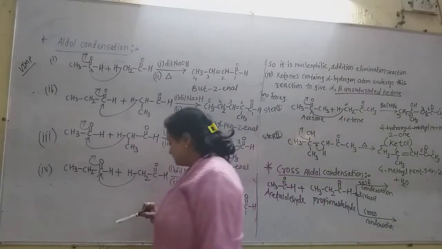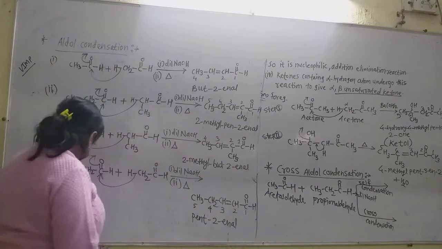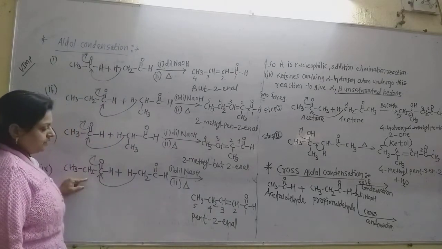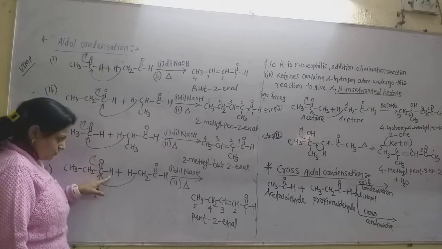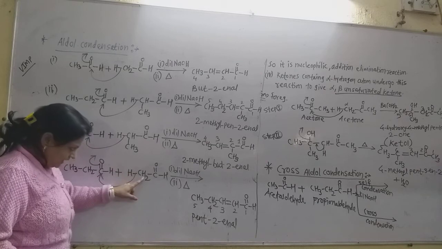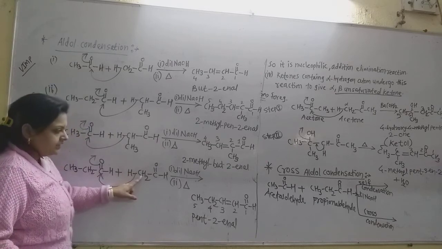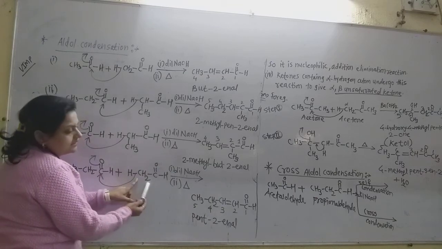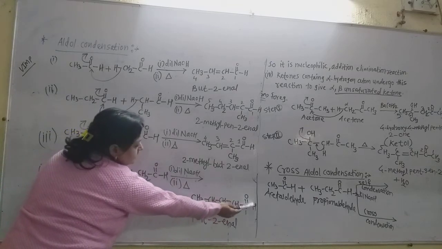So the product becomes in this way, that is this CH3, CH2. Now here is this CH, water is eliminated, OH group is eliminated, again one hydrogen. So here is only CH because there is the elimination of hydrogen on this carbon. CH double bond CH, C double bond O, H.